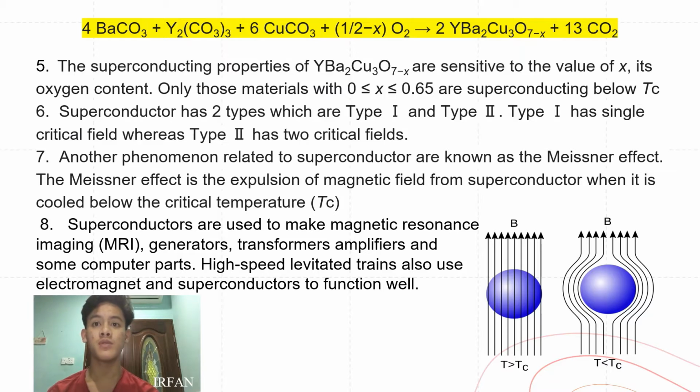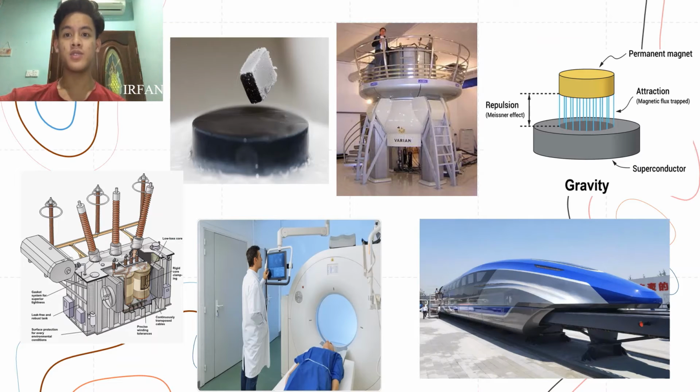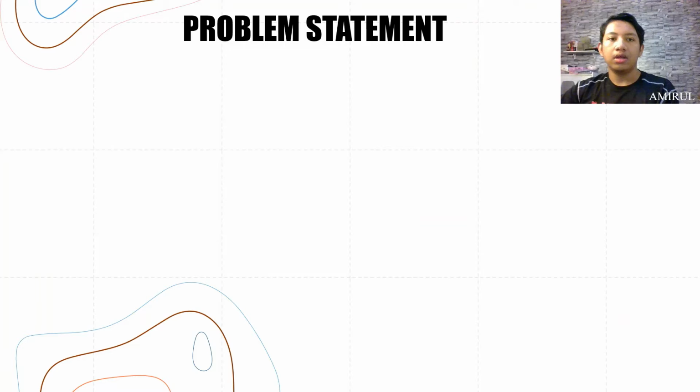Some uses of superconductors include magnetic resonance imaging, MRI, generators, transformers, amplifiers, and some computer parts. High-speed levitated trains also use electromagnets and superconductors as well. So here are the uses of the superconductors.